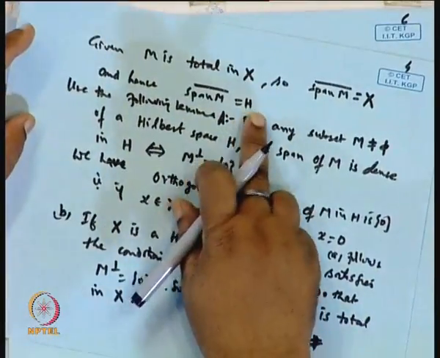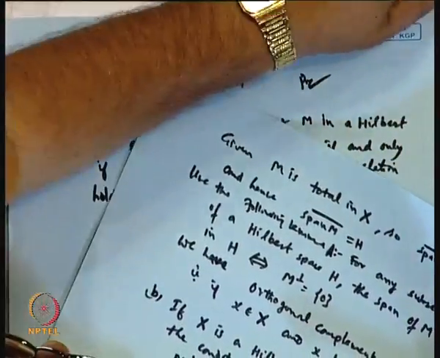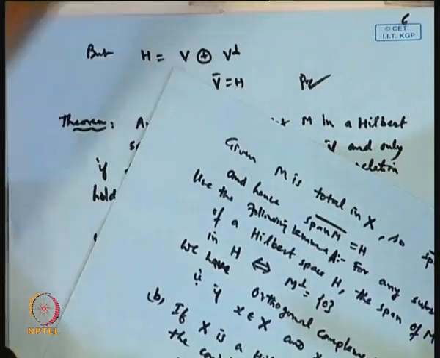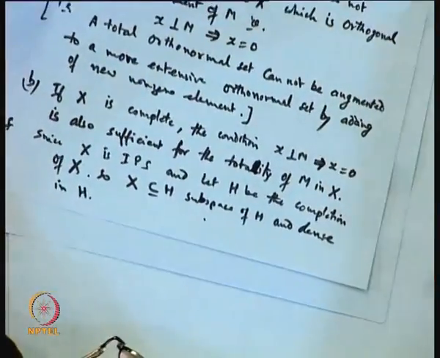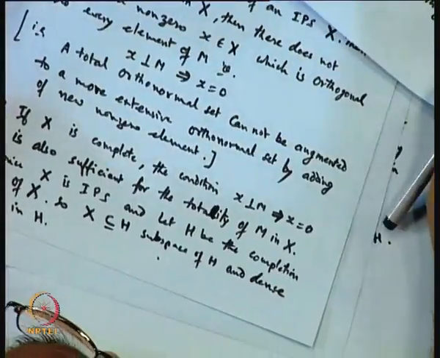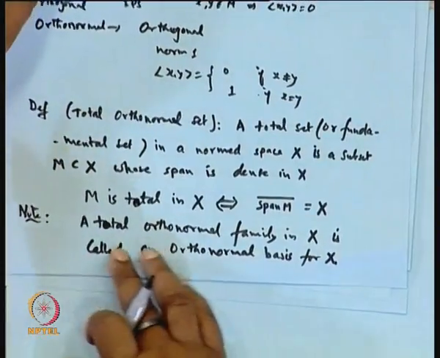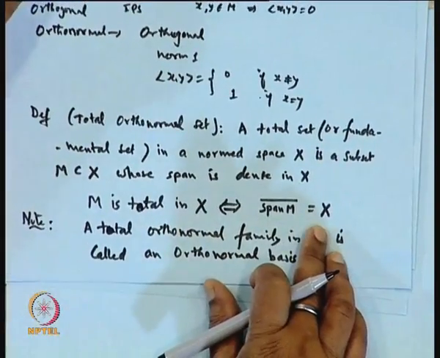M is total in X if the closure of the span is H. This was the definition of the total set: M is total if the closure of the span of M is the whole space.